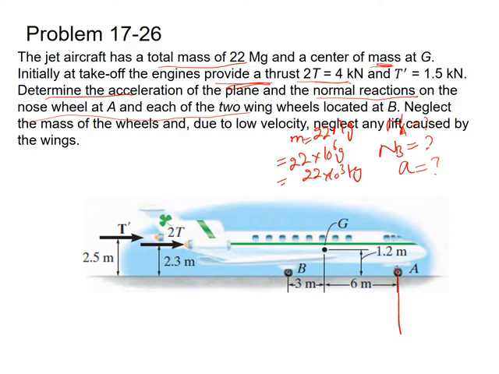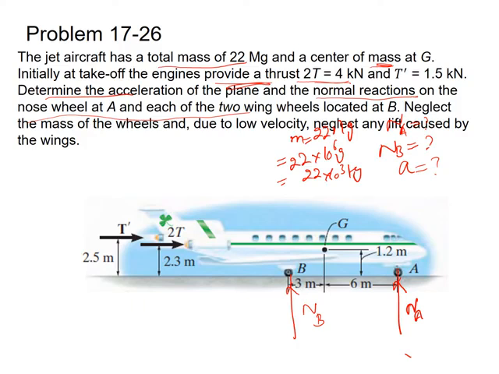So we have to find out the reaction forces. The reaction force at point A will be NA. Also the reaction force at point B will be equal to NB. It is given that we have to find the reaction force of each of the two wing wheels located at B, so we have to find the combined effect of the two wheels at point B. There may be a chance that in the question you are asked to find the individual reaction of each wing wheel. Then after finding NB, you have to divide NB by 2 to get the individual reaction.